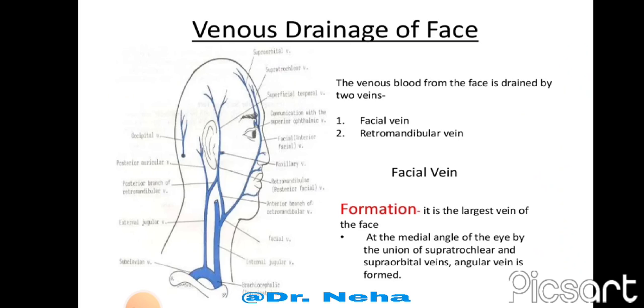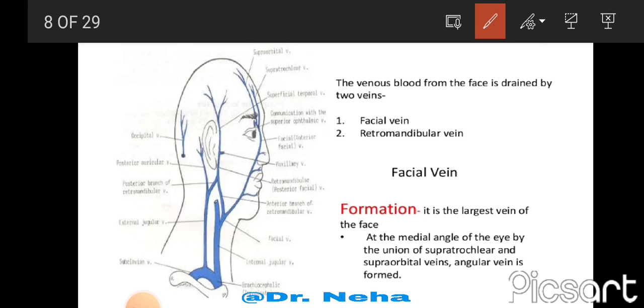Now the venous drainage of the face. The venous blood from the face is drained by two veins. First is the facial vein, other is the retromandibular vein. The facial vein forms at the medial angle of the eye by the union of supratrochlear and supraorbital veins, which forms the angular vein. In the diagram we can see the formation of angular vein at the medial angle of the eye by the two other veins that are, one is supratrochlear, other is supraorbital.